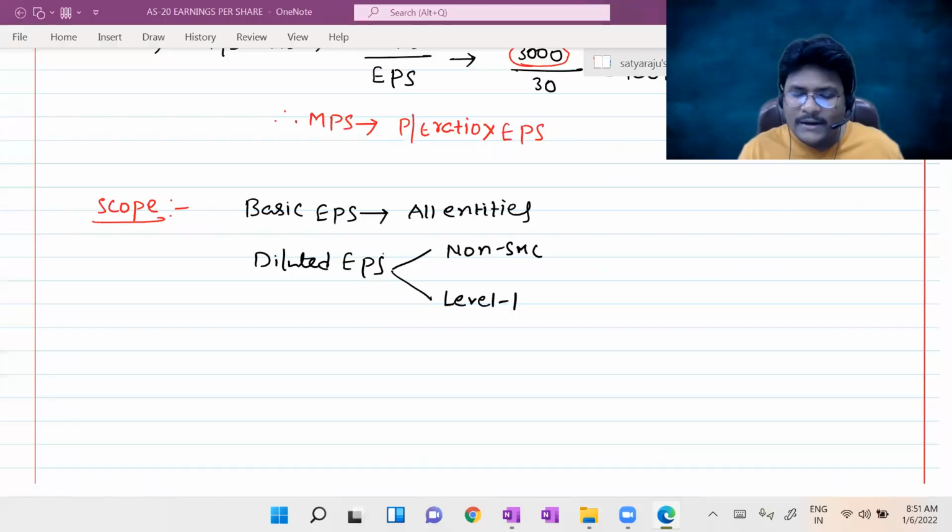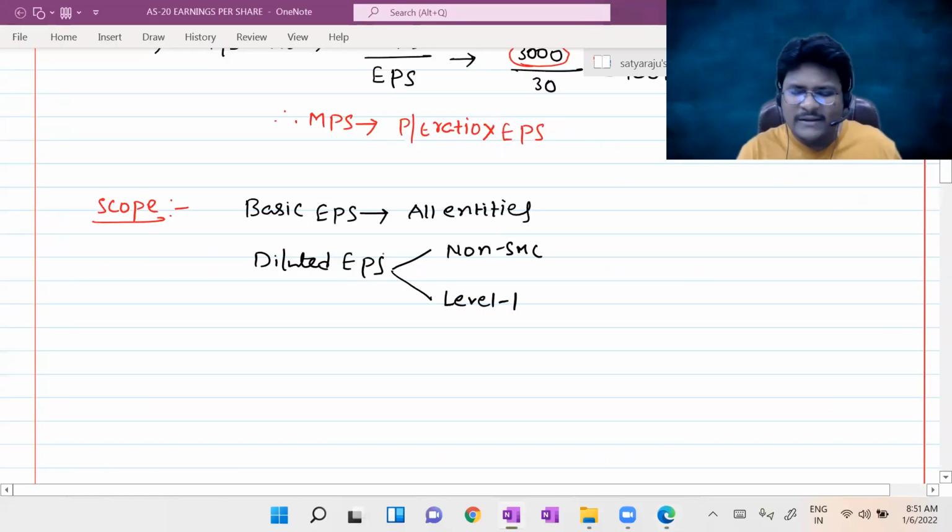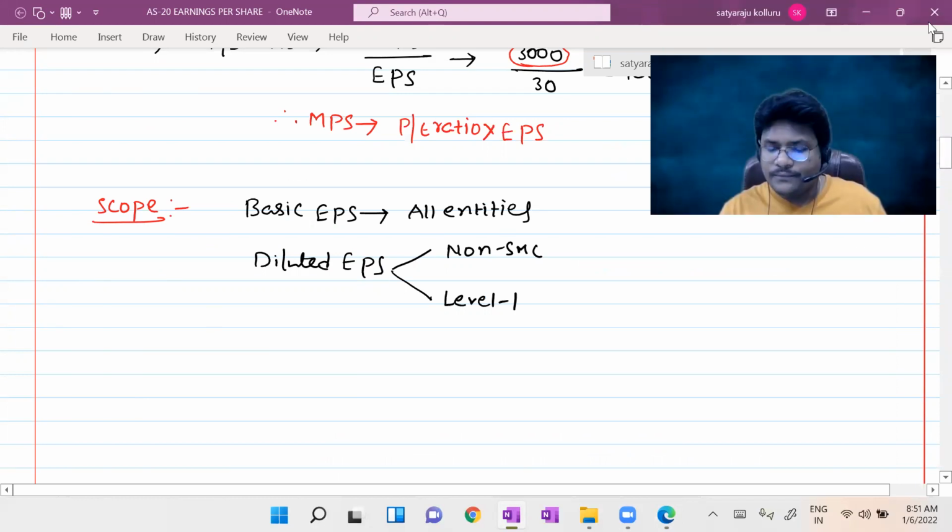And one more important thing, which I forgot to tell, is not related to the scope paragraph. Just as an introduction, I am giving a hint, guys, not discussing it entirely. The hint point is,